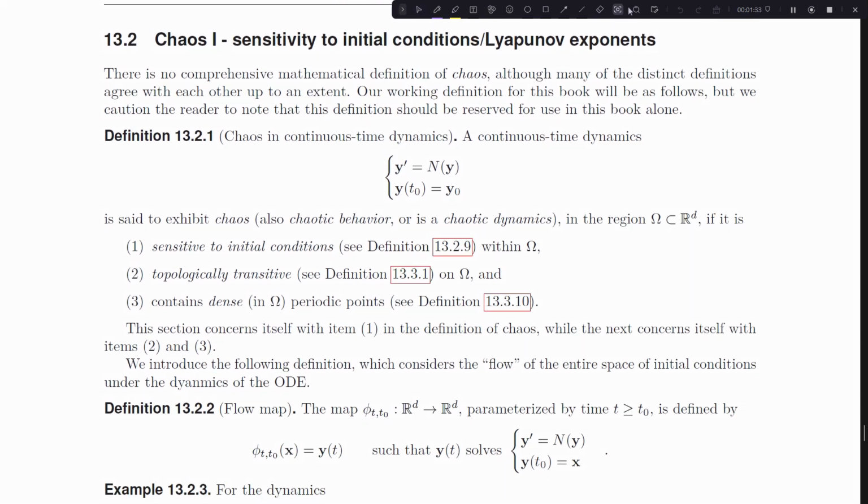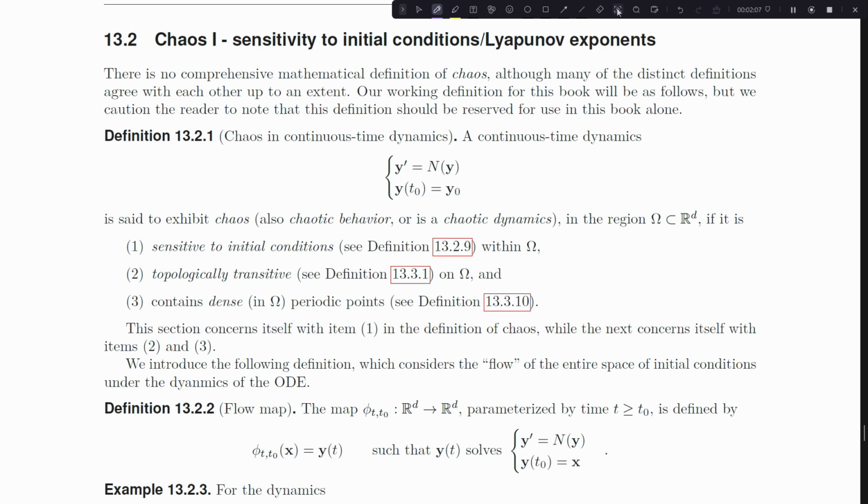And chaos in continuous time dynamics, my definition, this is something that's important to recall, is that the mathematics community as a whole doesn't have a definition that everybody agrees upon, but a very common one is a definition by a man known as Devaney. Definition. And Devaney's definition is the one that we're using here as well.